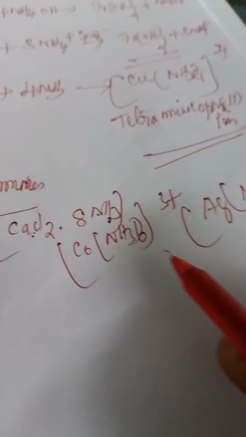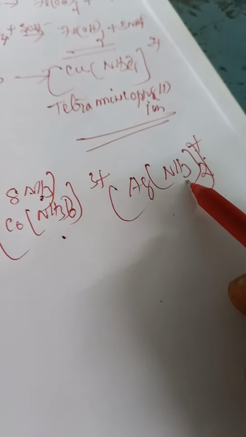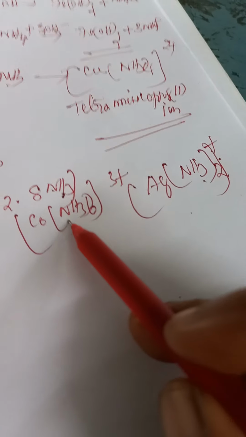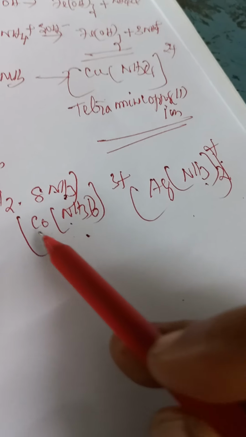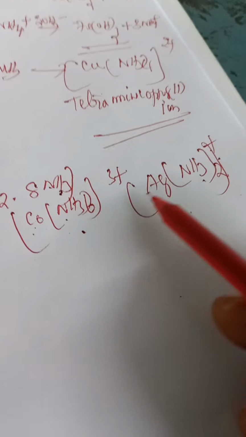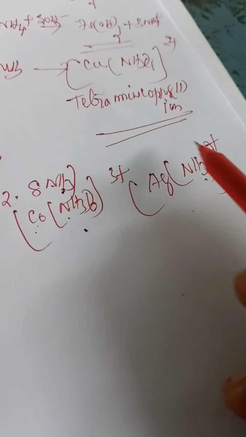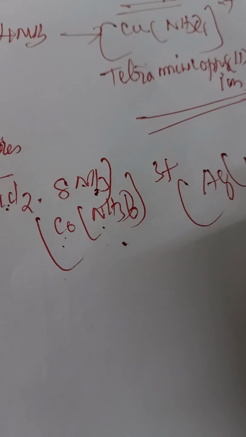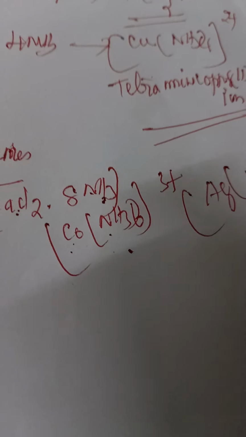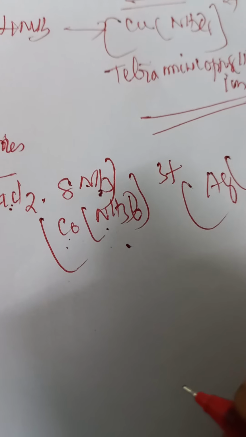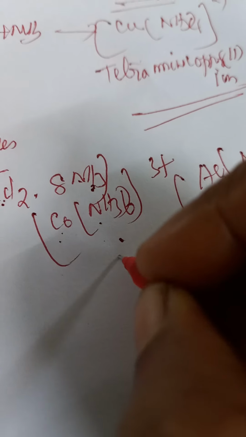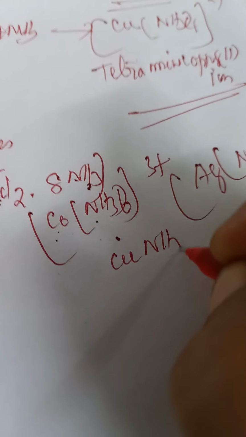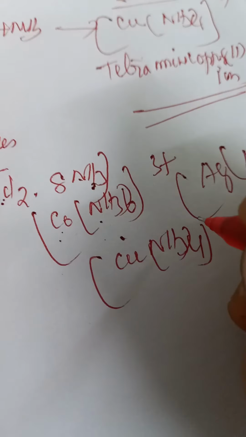So ammonia acts as a ligand here. Ligand means electron donor. In the bracket, the central metal atom and ligands. When excess ammonia is added to aqueous copper sulfate solution, a deep blue colored compound, [Cu(NH3)4]2+, is formed.